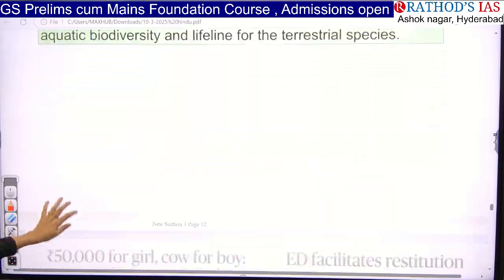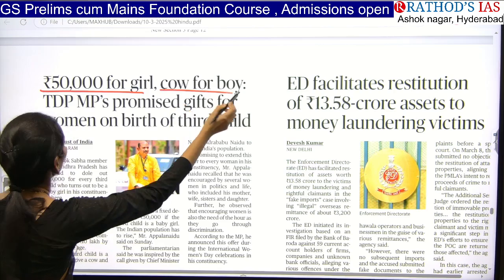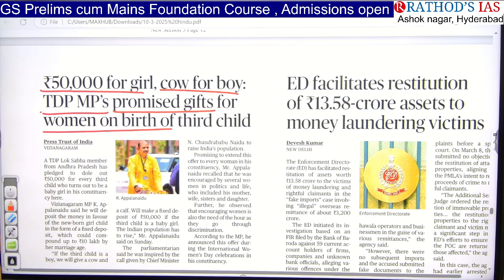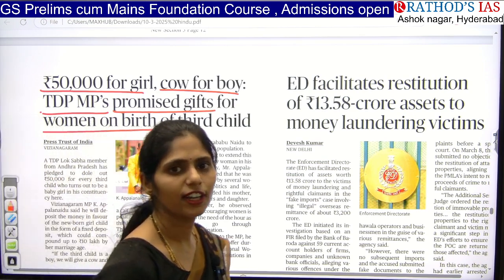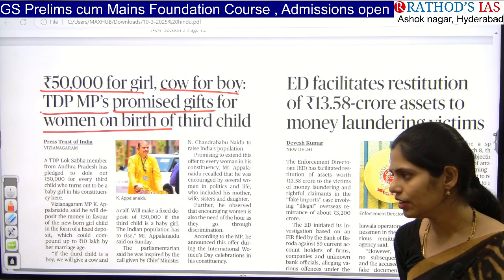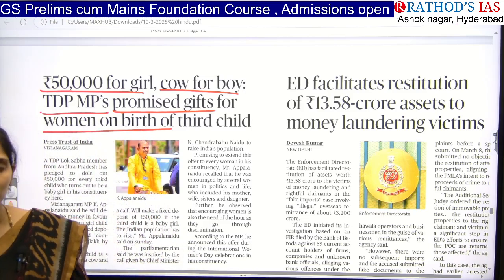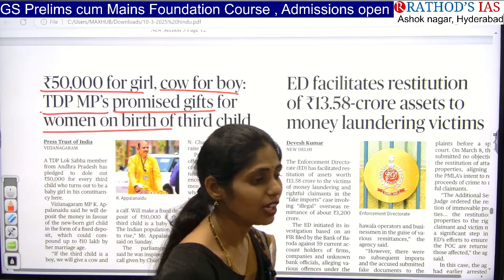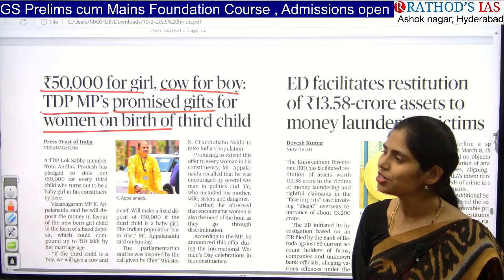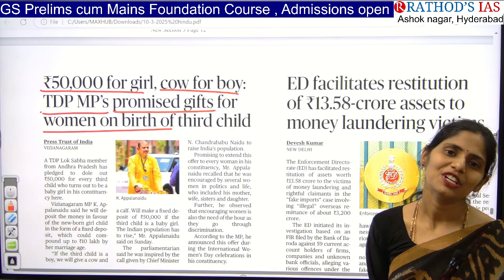See something here. And next one here is rupees 50,000 for a girl, a cow for a boy. TDP MPs promised gifts for women on the birth of a third child. Actually, many southern states are having this problem of decreasing TFR, that is total fertility rate. Even Tamil Nadu is also fighting that we don't want delimitation, we are getting disadvantaged because of decreased population, and we are taking lot of measures for population control, and we are getting disincentivized because of those steps. So now you can see how this AP government is focusing to improve TFR.